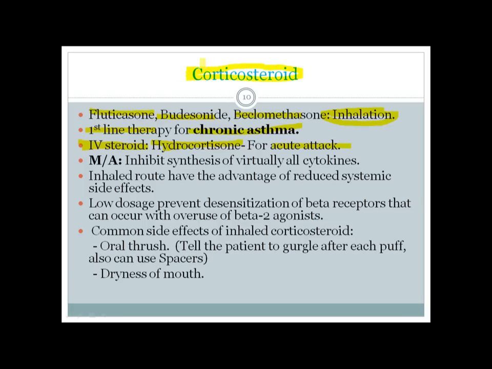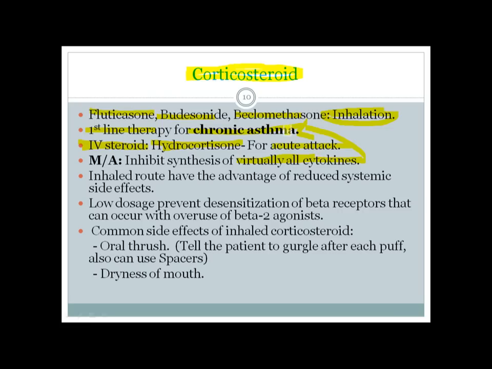So the main mechanism by which corticosteroid helps the asthma patient is it inhibits the synthesis of virtually all cytokines, and this is very important in chronic asthma, because in chronic asthma there is infiltration of lymphocytes and eosinophils, which will cause production of a lot of leukotrienes and other chemical substances, which cause mucus plugging, bronchoconstriction, and other symptoms associated with asthma. So as it inhibits the synthesis of virtually all cytokines, especially by inhibiting phospholipase A2, they can relieve the symptoms of chronic asthma, especially the symptoms of nighttime attack.